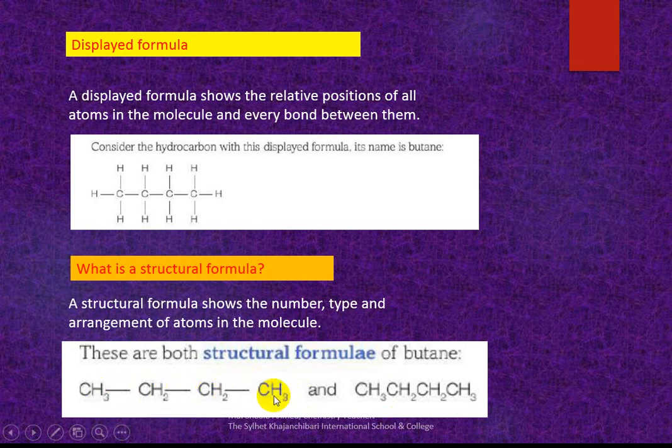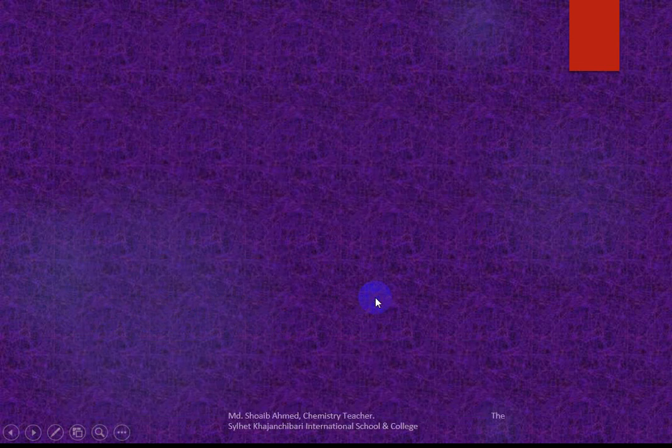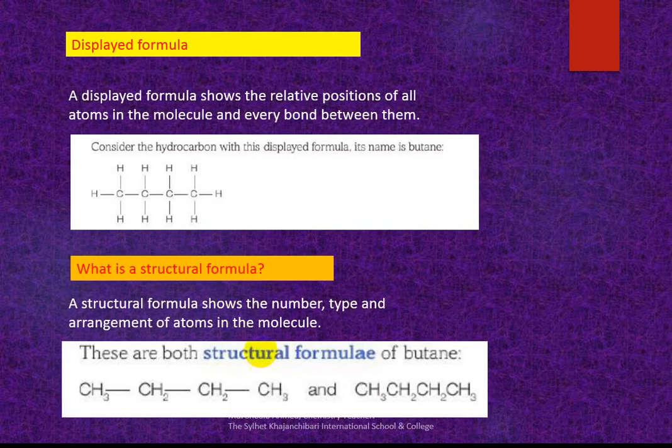Number, type, and single bonds are shown, and how many carbon and hydrogen atoms. This structural formula can be expressed two ways, this way or this way. You can write it either way, as given in your book.